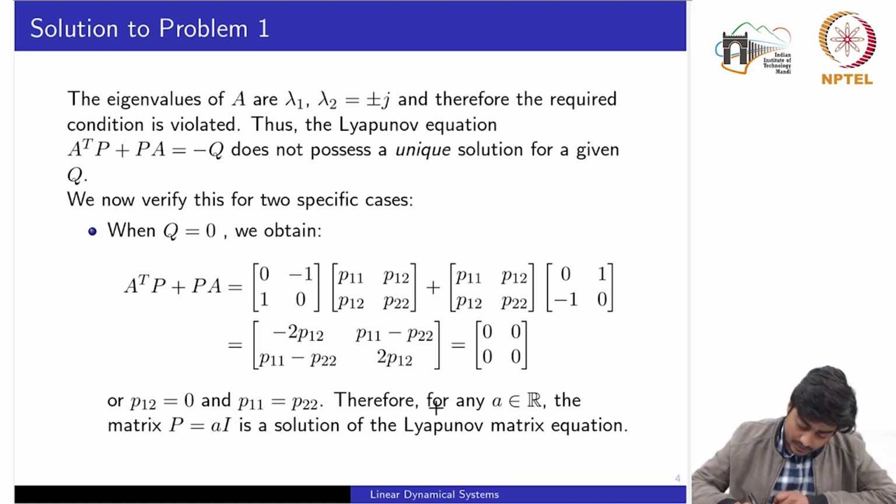Therefore, for any a belonging to the set of real numbers, the matrix P equal to a times I is a solution of the Lyapunov matrix equation. So the consequence of choosing Q as a semi-definite matrix is that, though it does not possess a unique solution, because for different a's we will obtain different P, being a semi-definite matrix we can ensure that there exists at least one solution.